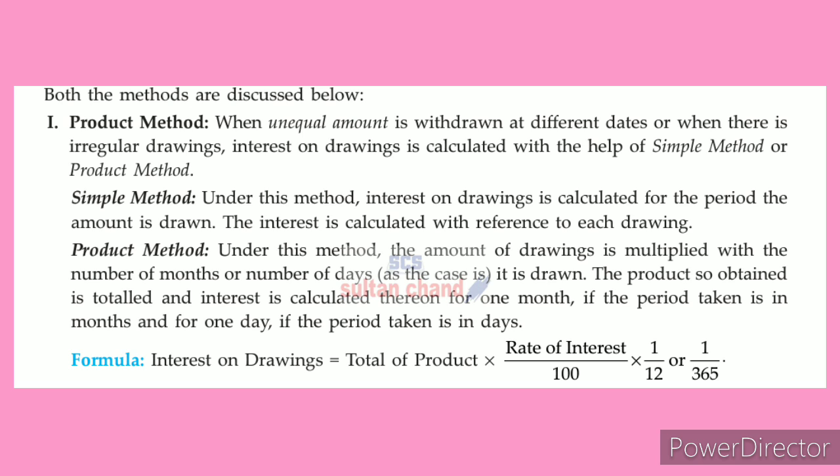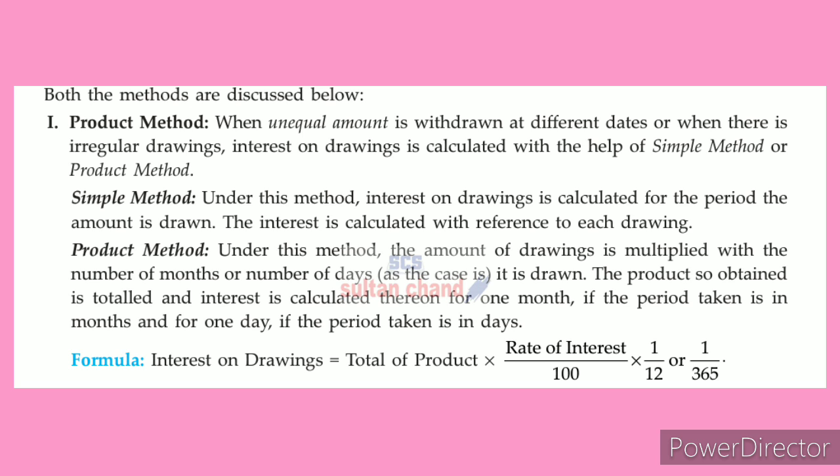It's not the same period or a uniform period, and the amount is also different, 4,000, 5,000, 6,000, something, because it is an unequal amount that may be withdrawn by a partner. So in that sense they will use it. Under this product method, also two methods are there. One is simple method and another one is product method.